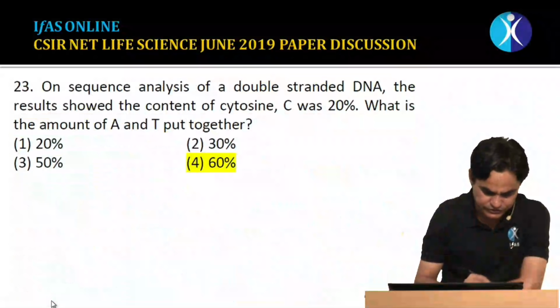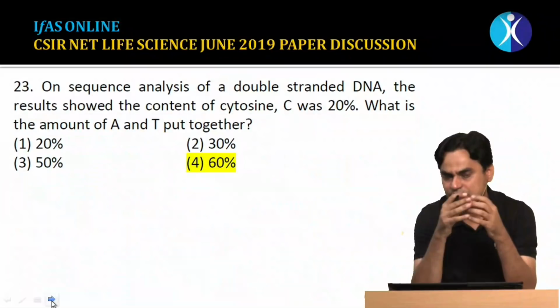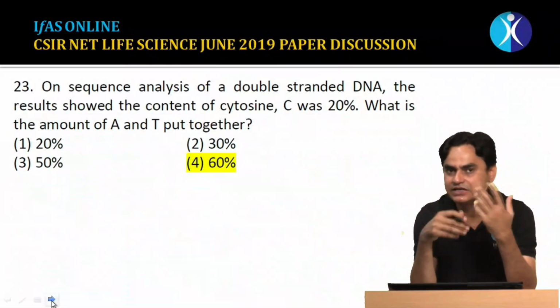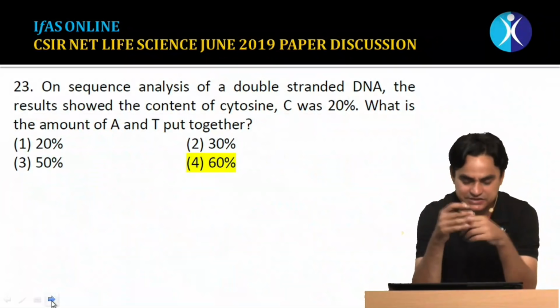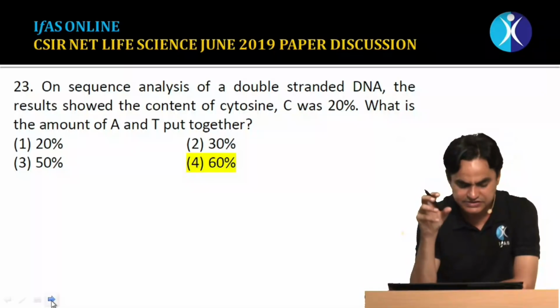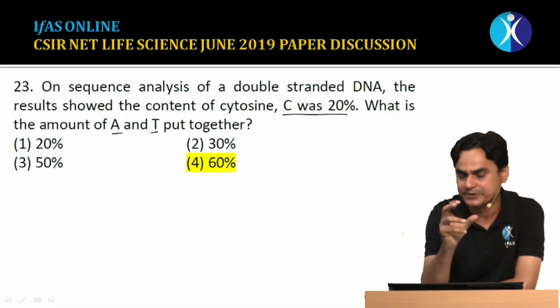Now moving to question number 23. This is also a question from biochemistry, from the DNA section, on Chargaff's rule. This is very straightforward, and we can say the easiest question in biochemistry, which can be easily attempted. The question says that the percentage of cytosine is 20%, then what would be the amount of adenine and thymine put together?